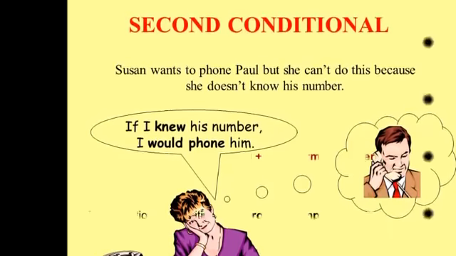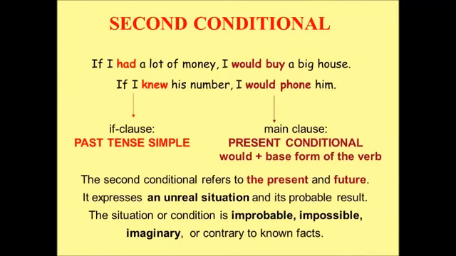Second conditional. If I had a lot of money, I would buy a big house. If I knew his number, I would phone him. If clause has the past tense simple, while the main clause is the present conditional that has would plus the base form of the verb.